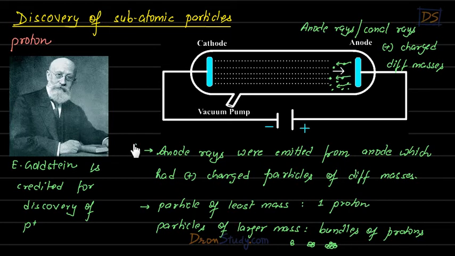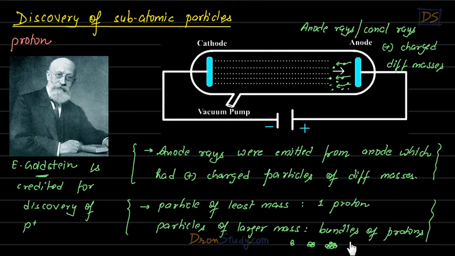So this thing was noticed by Goldstein: that anode rays were emitted from the anode which had positively charged particles of different masses. This was the discovery of Goldstein. But later different scientists analyzed this experiment even deeper, and they came up with the conclusion that the least mass particle is actually a proton, and the heavier particles are actually bundles of protons.